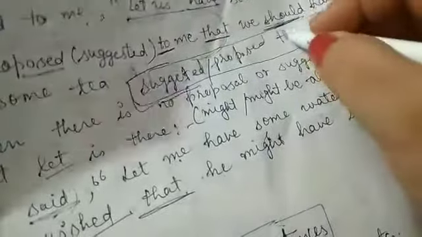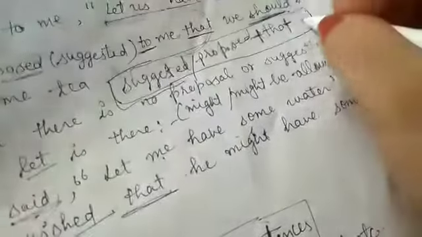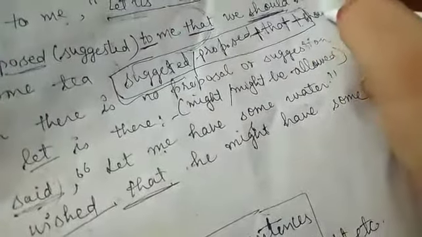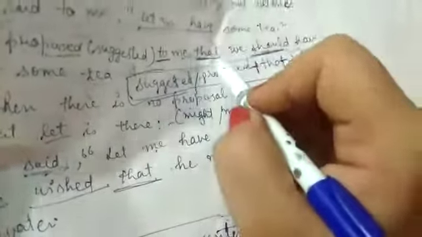In this structure, suggested or proposed is used, and along with it the connector that plus should. Clear? That is the connector, not if, that we will use. Suggested to means that, and should, that we should.